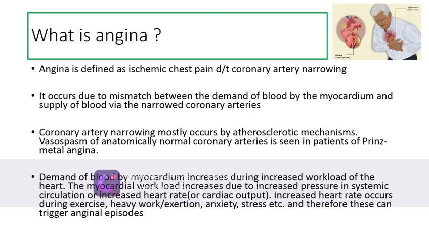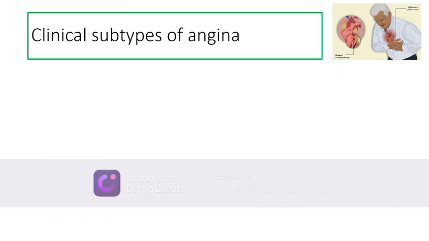Demand of blood by the myocardium increases during increased workload of the heart. The myocardial workload increases either due to an increased pressure in the systemic circulation or an increase in the heart rate and subsequently an increase in cardiac output. Increased heart rate occurs during exercise, heavy work or exertion, anxiety, stress, etc., and therefore this can trigger anginal episodes in the patients.